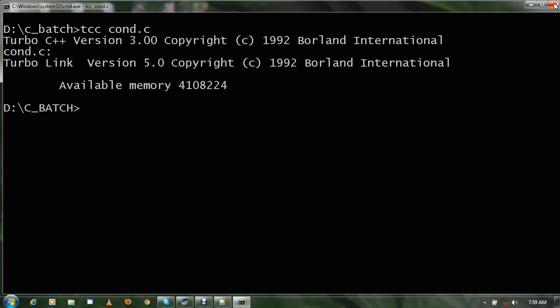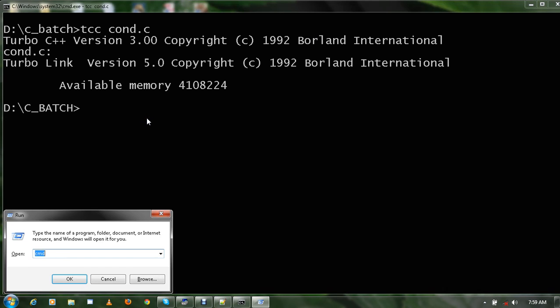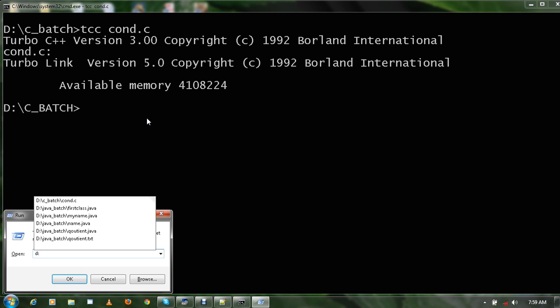Sir, if we delete that path, it will not get this TCC command. It will keep on saying that it is a bad command, or it is not recognized as an internal or external command, operable program or batch file. So now once the program is compiled, I want to show you the place where you have saved the program.